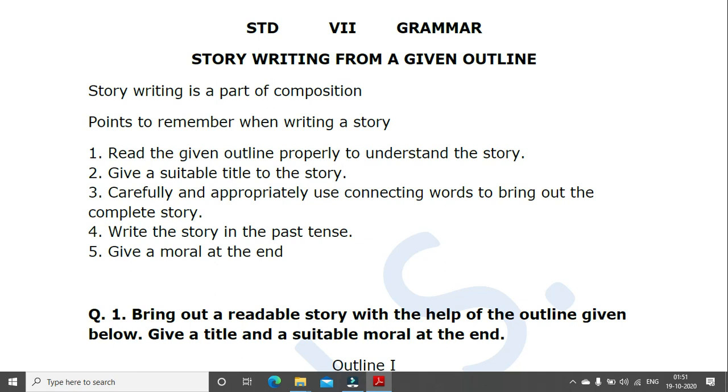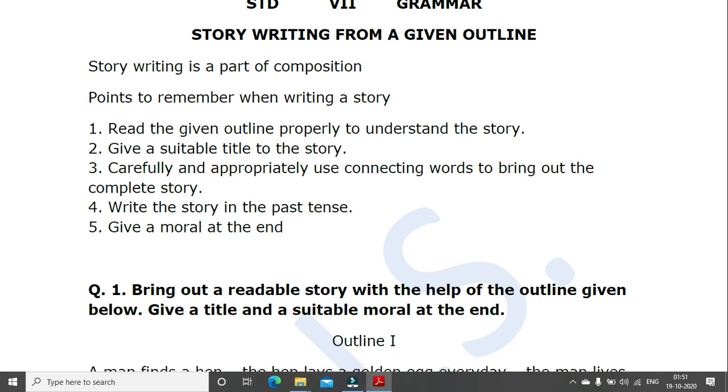Give a moral at the end. Now I just told you about the moral. It's not compulsory if it's not told to you, but if it's told to you, you have to write it. But if you write it, it gives an added good impression to the teacher. Okay, let's see the examples that are given.